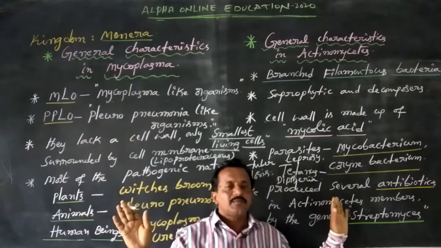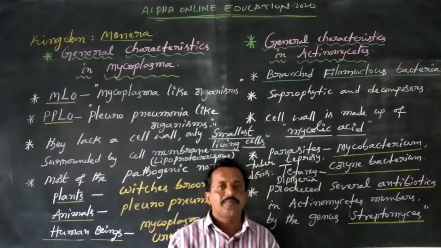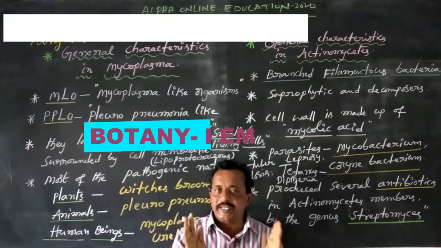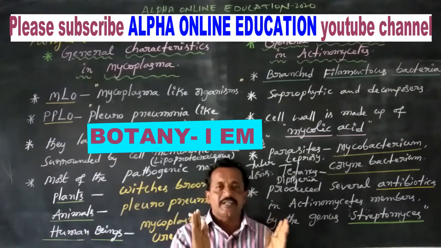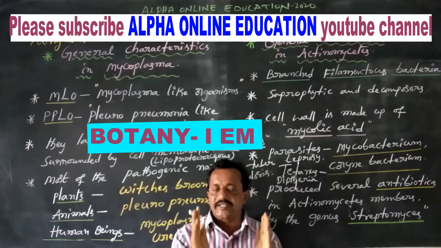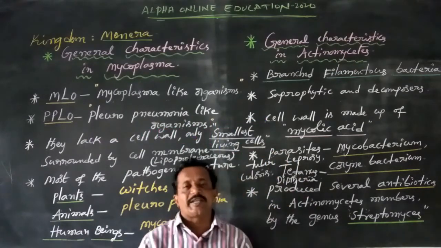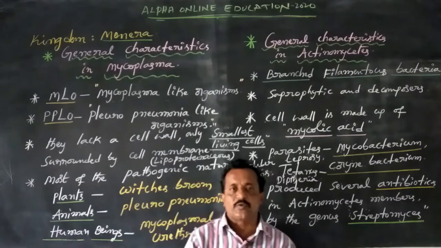In total, we have discussed kingdom Monera, which includes the general characters of Archaebacteria, Eubacteria, Cyanobacteria, Mycoplasma, and the general characters of actinomycetes. Okay, now thank you.